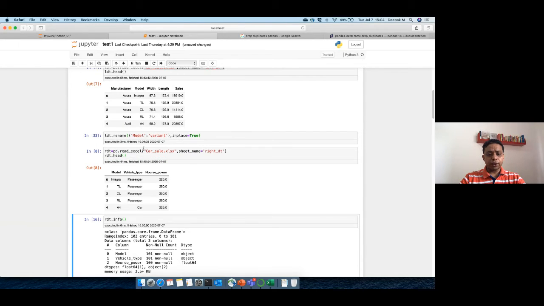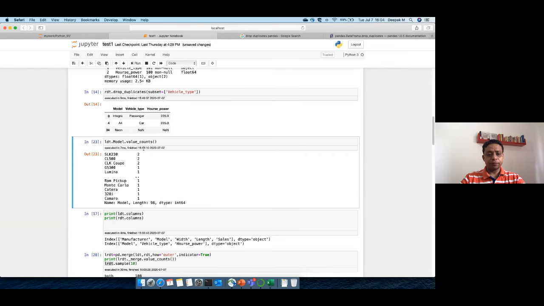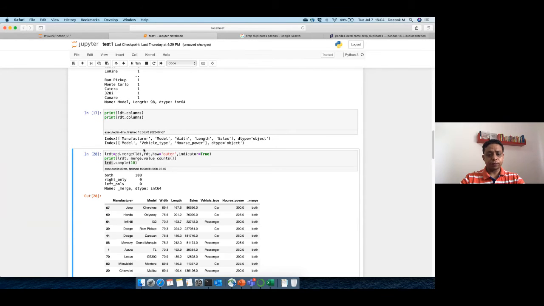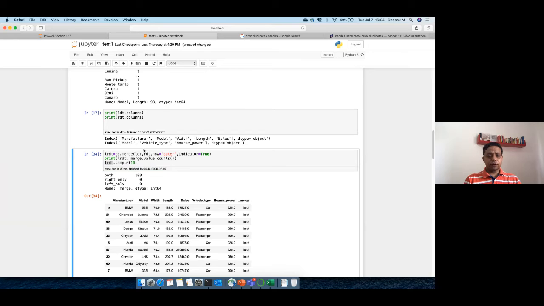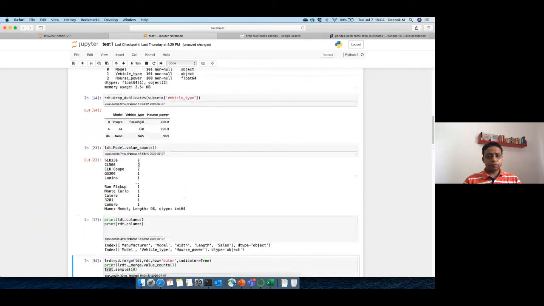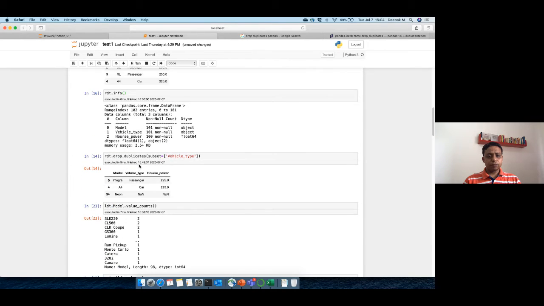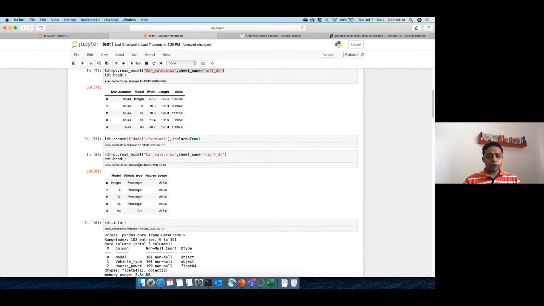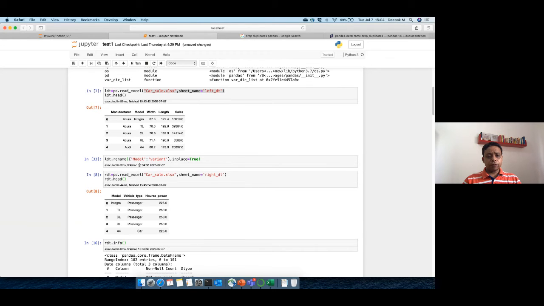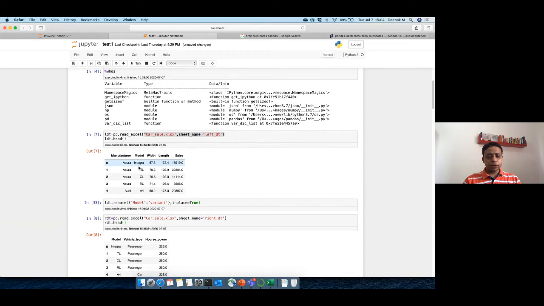Now if we go to RDT and try to merge it, where did it go? Merge here. What happened? Something went wrong, honestly. Okay, what was the common column that we are merging on?